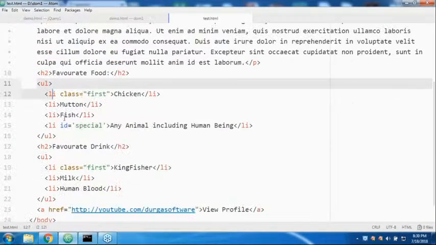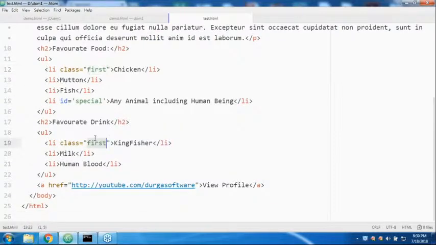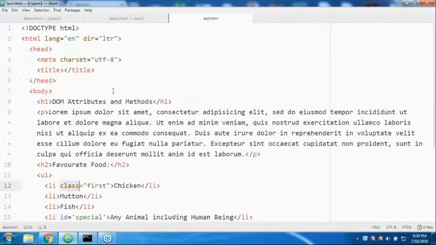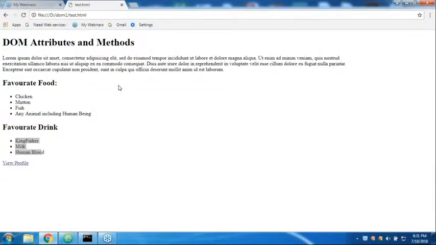Now, have a look once, sir. Here, in the first unordered list, there is one ID, special. What is the ID name, sir? Special is there. Here the first list item has the class first, and here also the class is first. Sir, I declared the first list item with the class, like this, right? Okay. Now, my question is, let me open the JavaScript console.